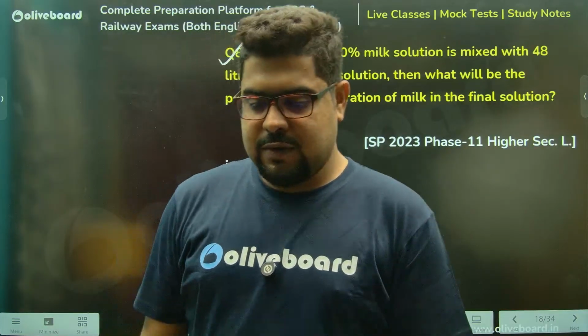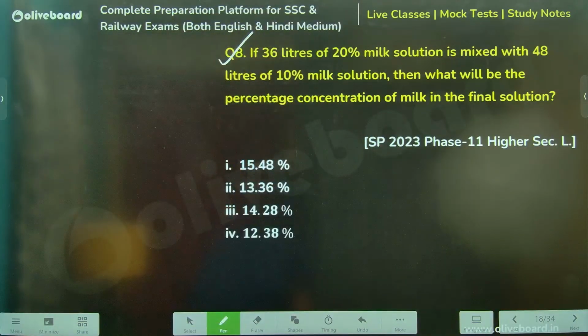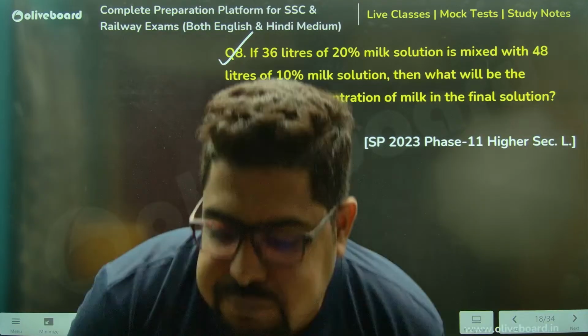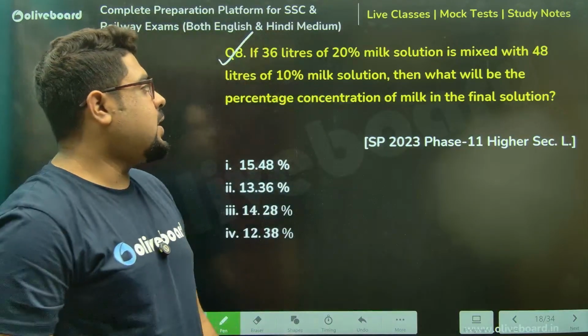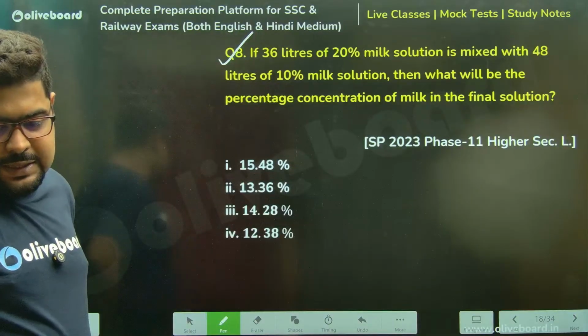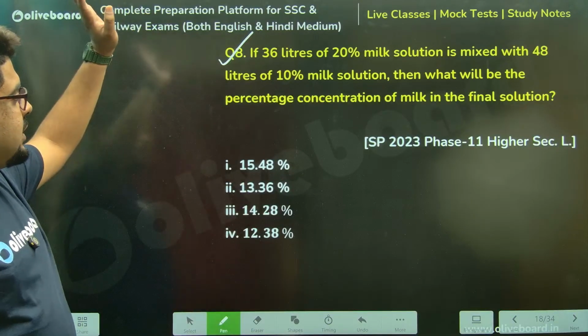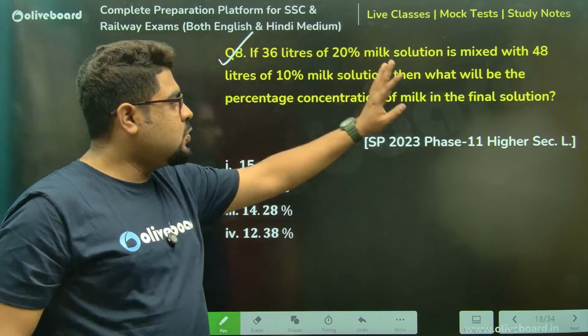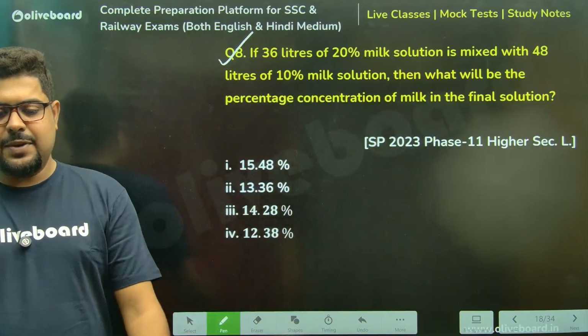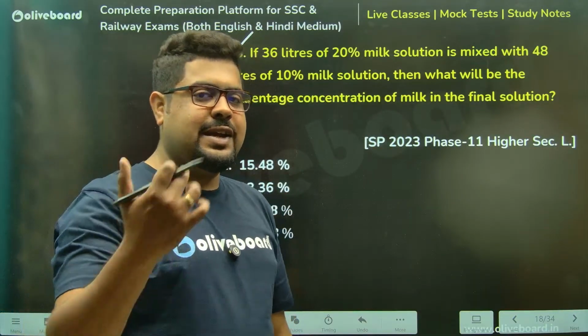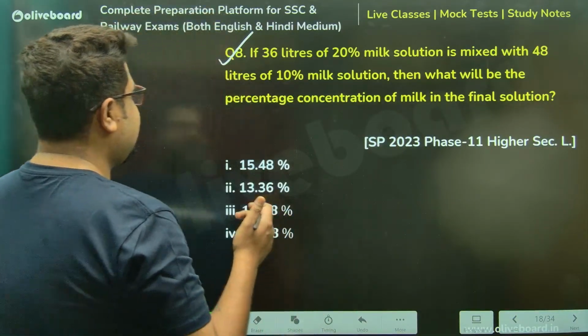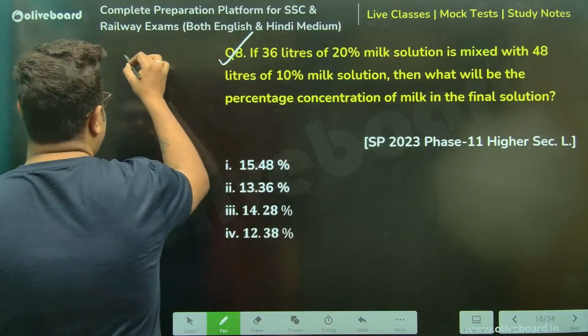Sir, how can I solve? I got only 3 answers so far. 4 before I close the poll. Acha. Sir, what are the ways to solve? So there are 2 ways to solve it. One is to use, acha, can anyone tell me? The weighted average. Here you can use the concept of weighted average, sir.